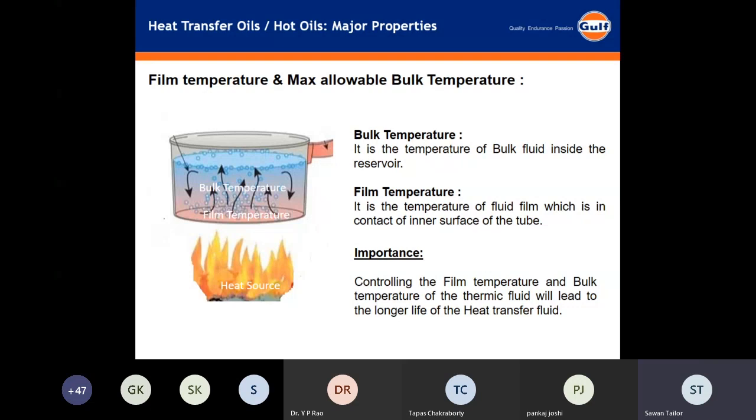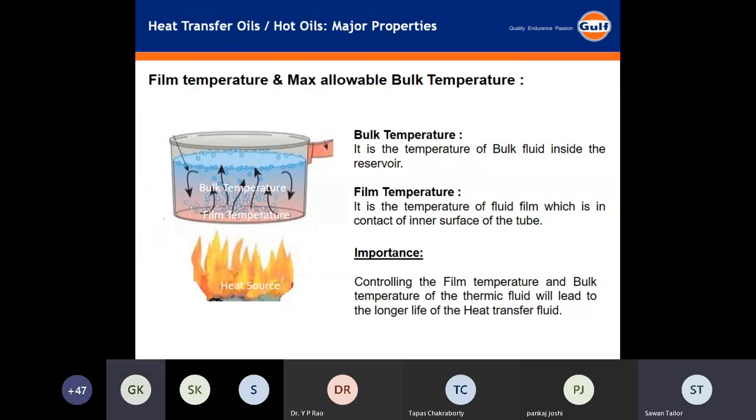So you can see how a heat shock or higher film temperatures can affect the quality of our fluid running inside the system. Controlling the film temperature and bulk temperature of the thermal fluid, along with regular maintenance of the heating system and regular monitoring of the thermal fluid, will lead to longer life of the heat transfer fluid. These are the two major things we need to keep in mind.